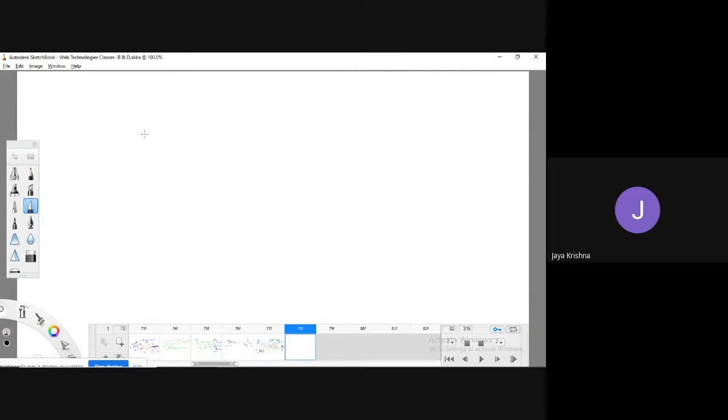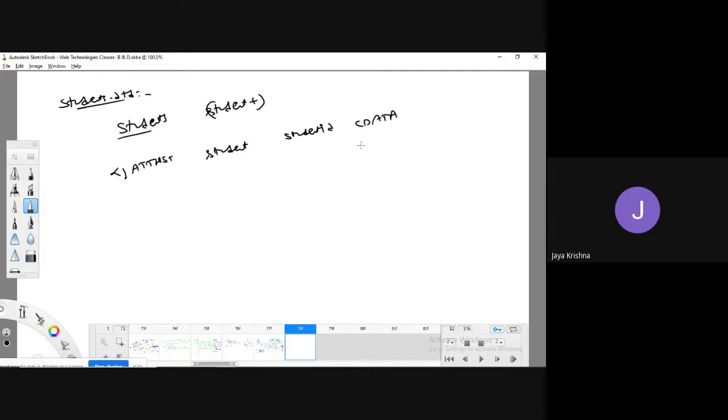For example, guys, I will take one more DTD file, students.dtd. The students root element is there, and in that, one or more students are there. For every student, I would like to add student ID, student name, and student course. Then what am I going to do? I am going to take an attribute list, student as the element name, and student ID, whose data type is CDATA.